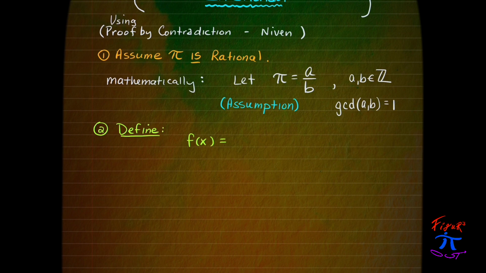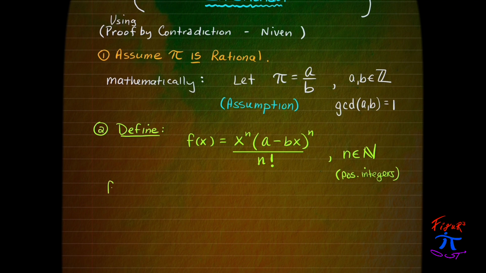Niven's proof starts by defining a function f of x as x to the nth power multiplied by (a minus bx) to the nth power over n factorial, where n is a positive integer. Now this function is constructed in such a way that its roots, that is, its zeros, are at x equals 0, as well as at x equals pi, which is equal to, in our assumption here, the ratio of a over b.